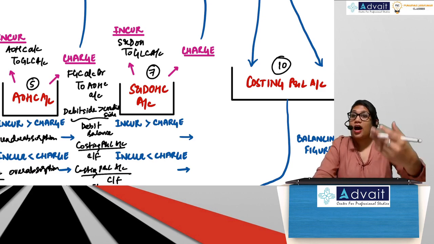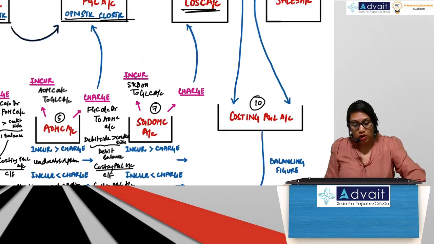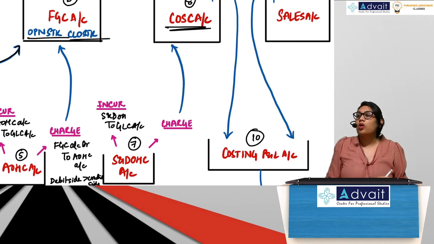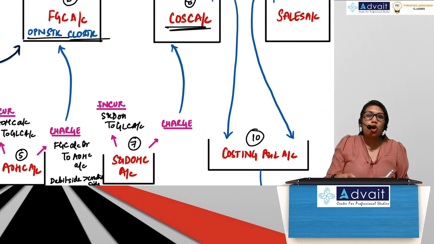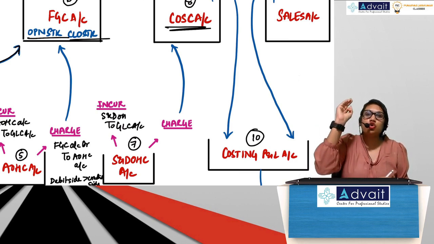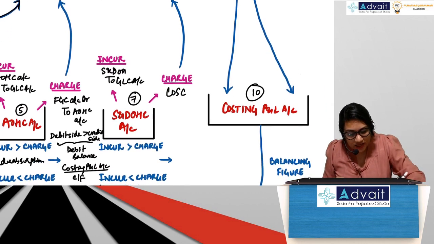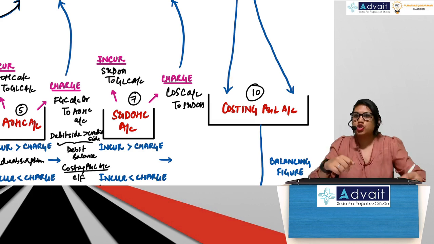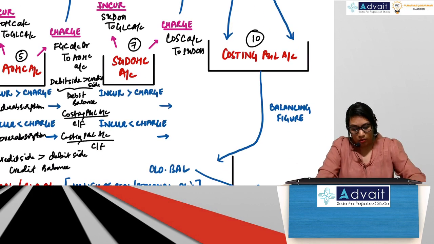So you have to charge. Now, SND is charged to cost of sales control account. So FOH was charged to WIP control account. AOH was charged to FGC control account. SND is charged to cost of sales control account. So entry will be cost of sales control account debit to SNDOH. Charge.